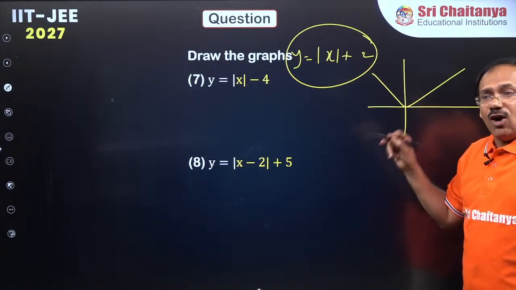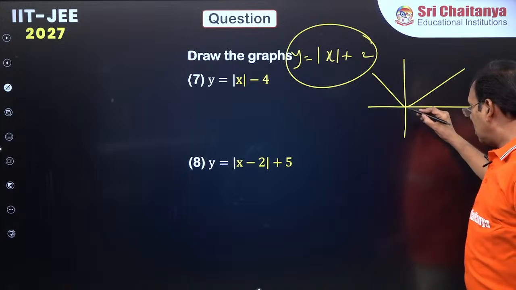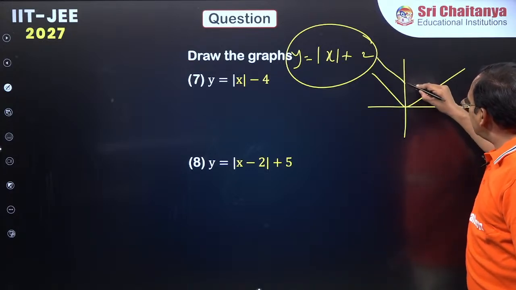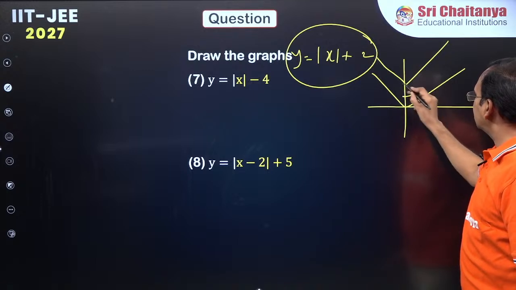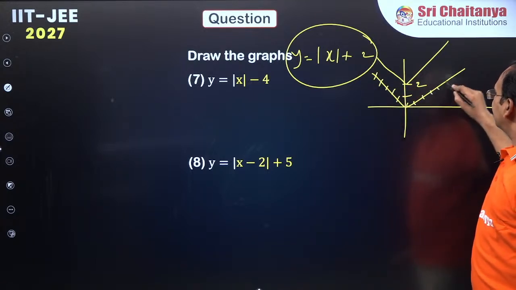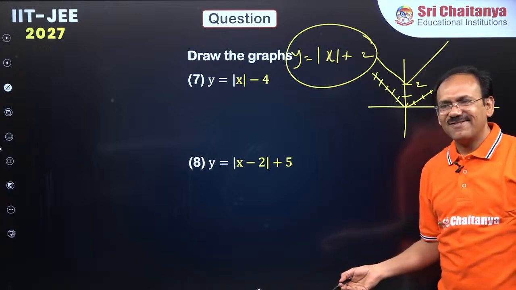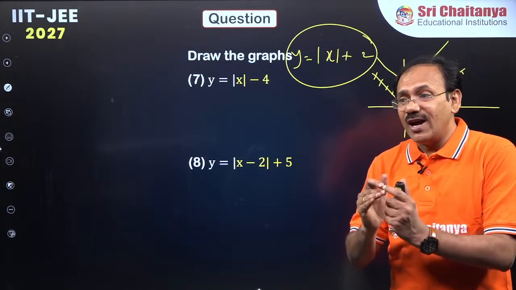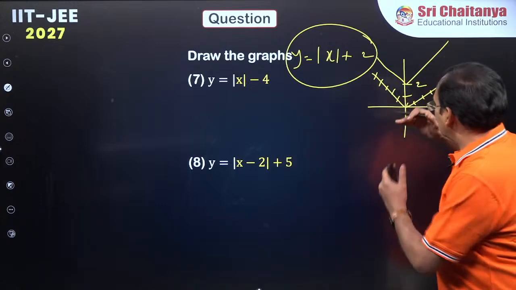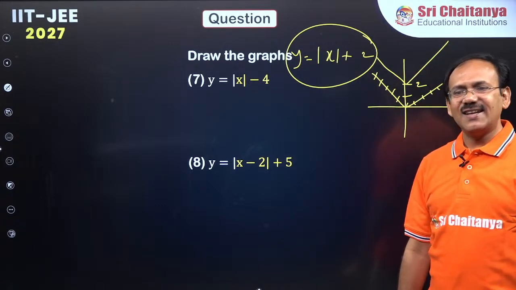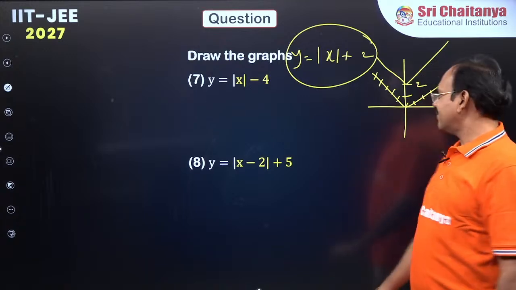At 0, 2, at 1, 3, so this simply shifts up by 2 units. Correct? So, you remove this graph and this is the graph. For every output you have to add 2. So, just increase by 2. Clear?